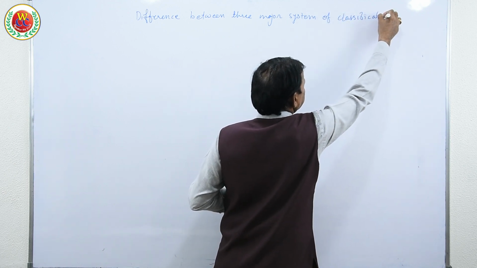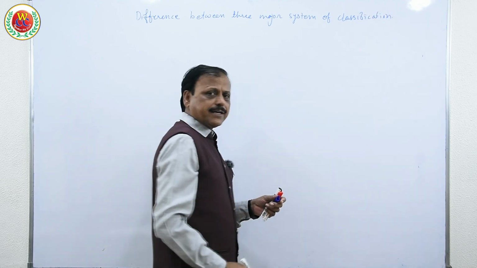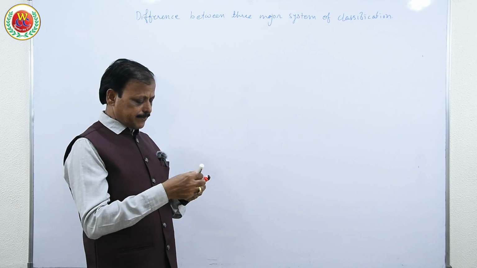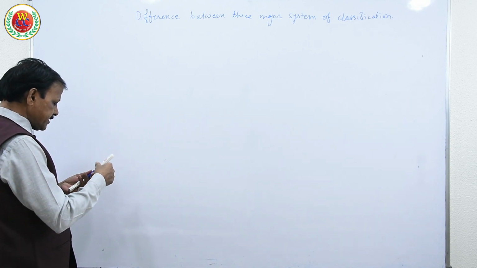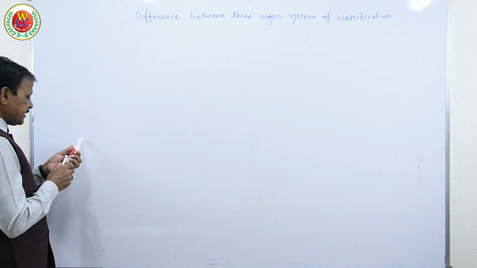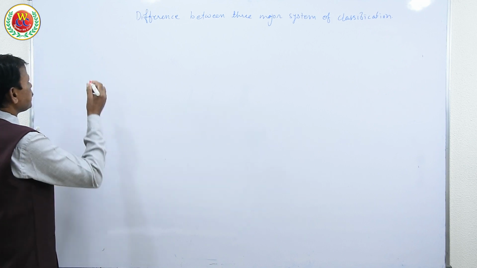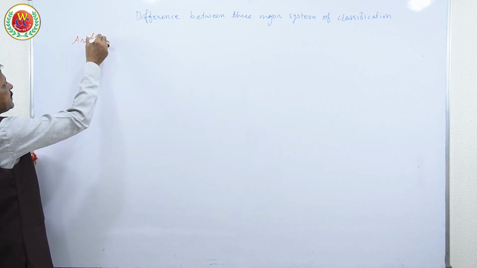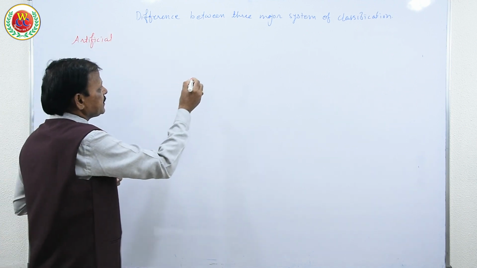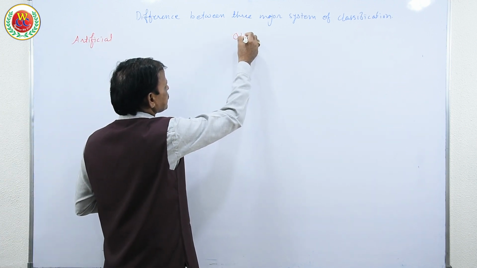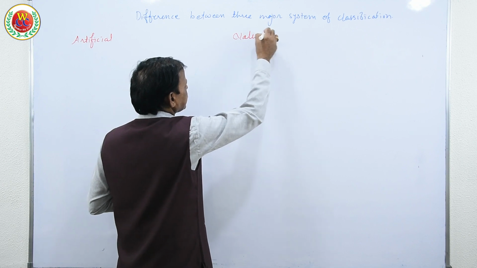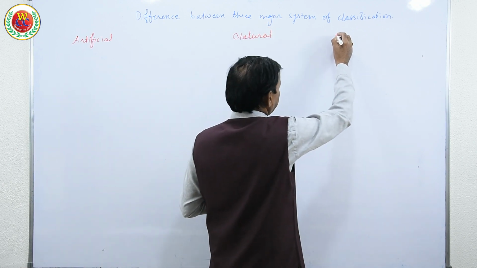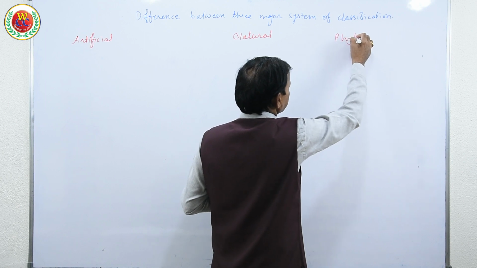As this question can be asked for 3 marks, explain the difference between three major systems of classification. As part of the answer, these three systems of classification are: one, the artificial system of classification; second, the natural system of classification; and third, the phylogenetic system of classification.